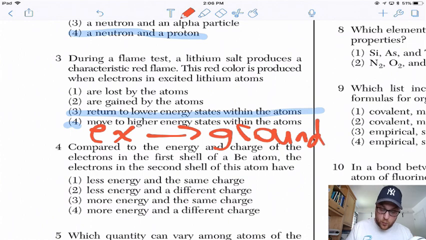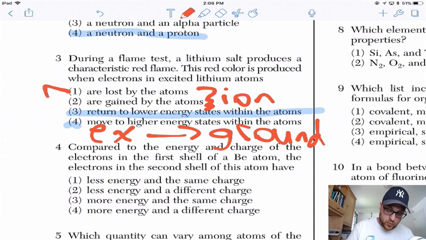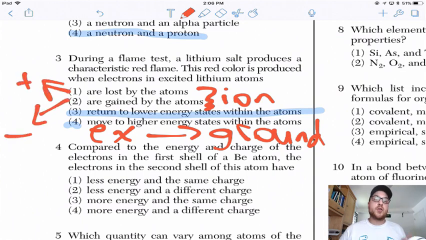Be careful with 1 and 2. When you lose or gain electrons, that's not what leads to the color. That's going to form an ion. So when you lose electrons, like in answer choice 1, you're going to be a positive ion. And when you gain electrons, you're going to be negative ions. And that happens because electrons are negatively charged.